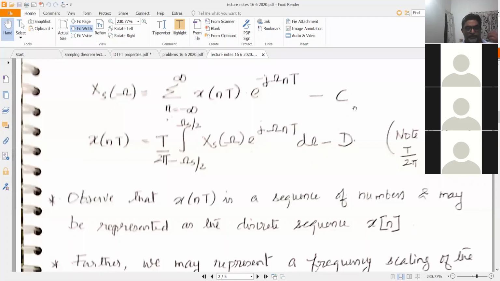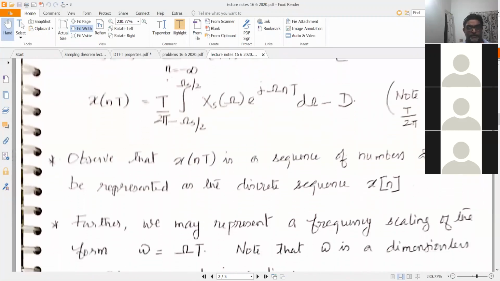You normally have an analysis equation and a synthesis equation for every transform that you see. For example, for the Laplace transform, you have an analysis and a synthesis equation. You have an analysis and synthesis equation for your Fourier transforms. So this is also an analysis equation and a synthesis equation here.